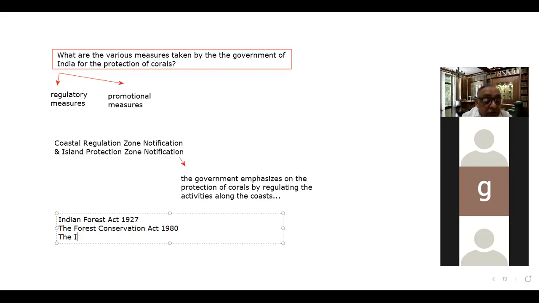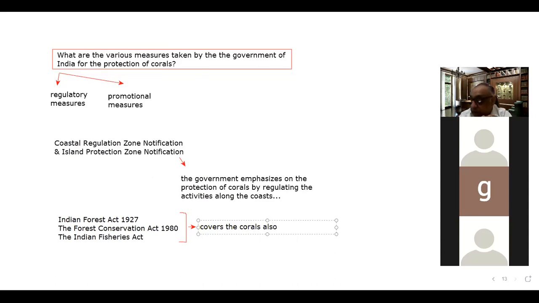All these acts provide protection to corals also, or cover the corals also.